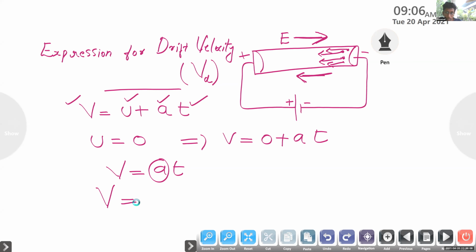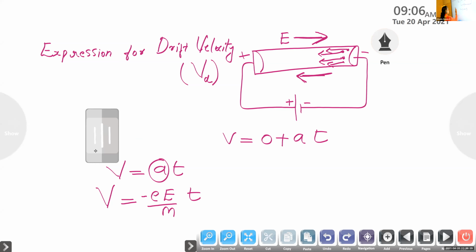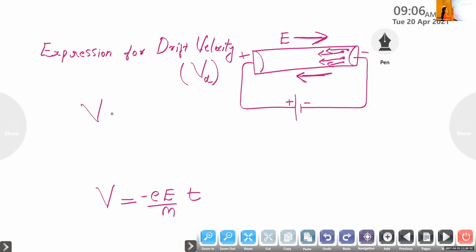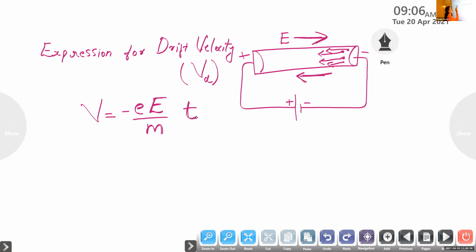A is equal to minus e capital E by m, and here we have another term T. So V is equal to minus e capital E by m into T. Here V is the final velocity, e is the charge of the electron, capital E is the electric field, small letter m is the mass of the electron, and T is the time.